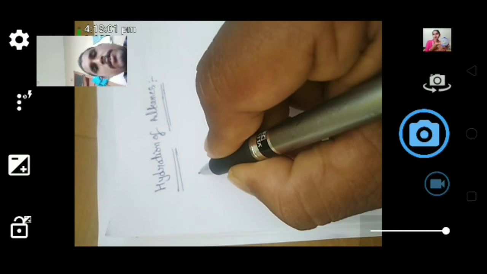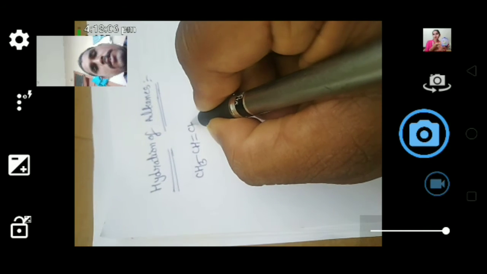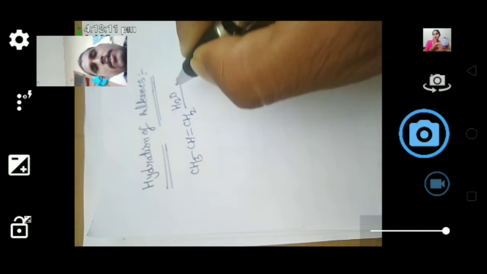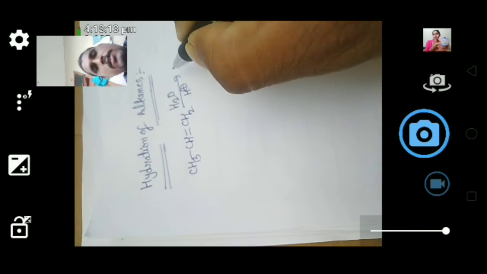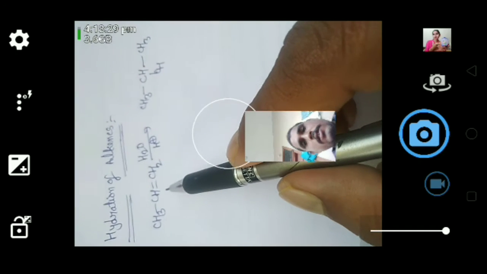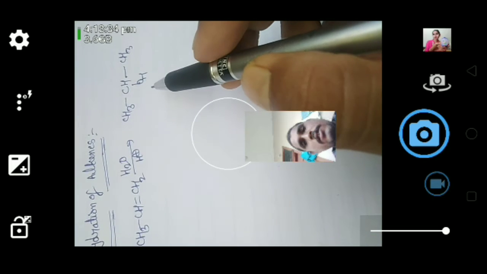Here, when an unsymmetrical alkene is reacted with water in the presence of acidic medium, it gives a secondary alcohol.